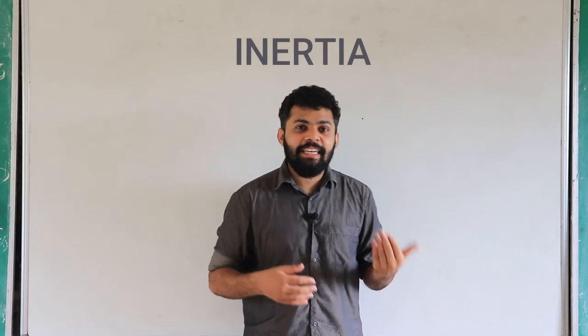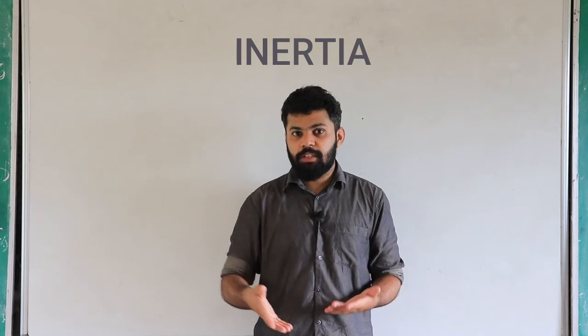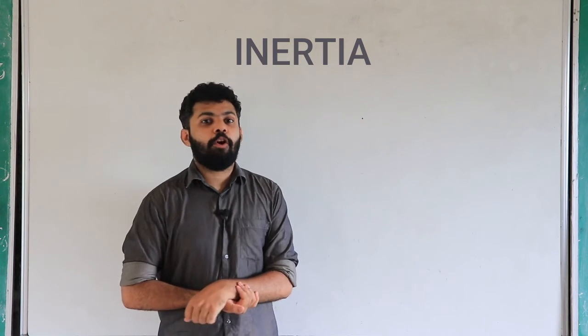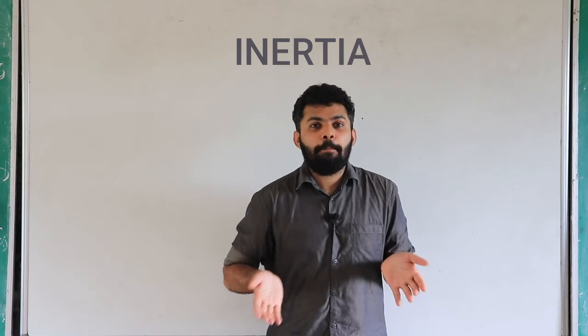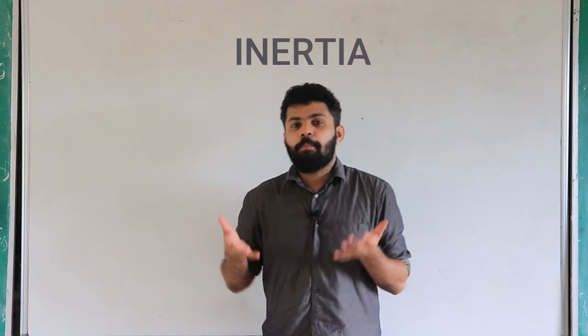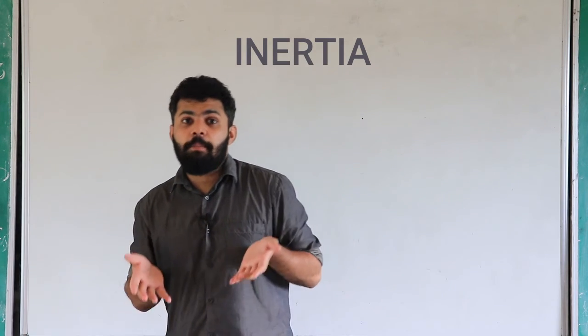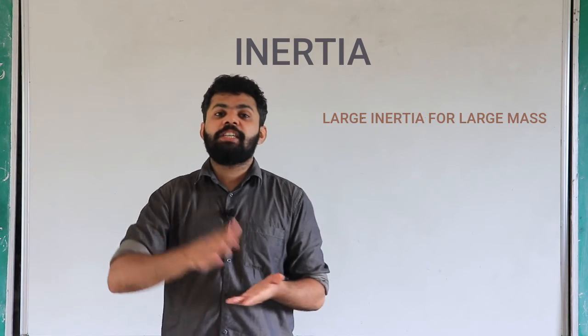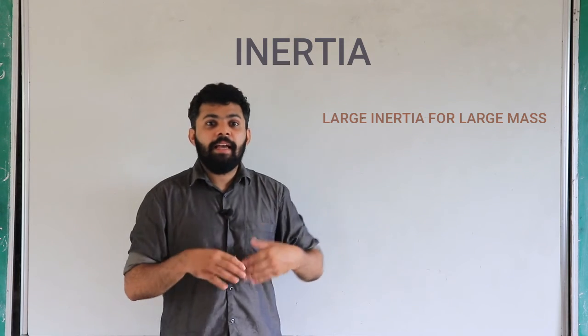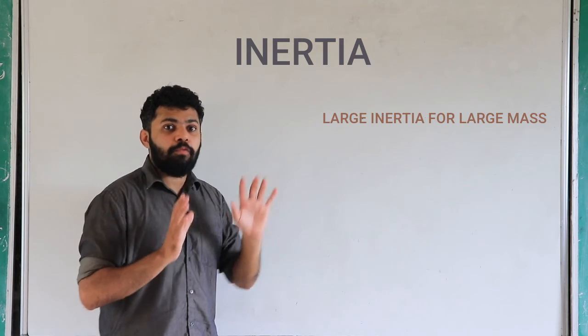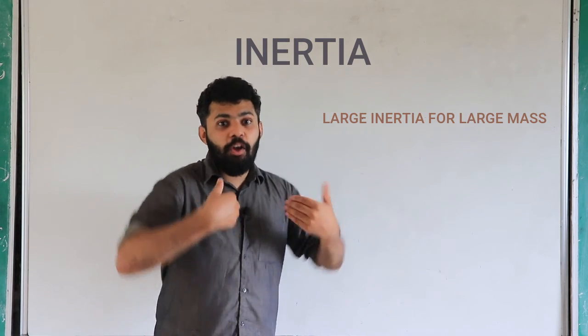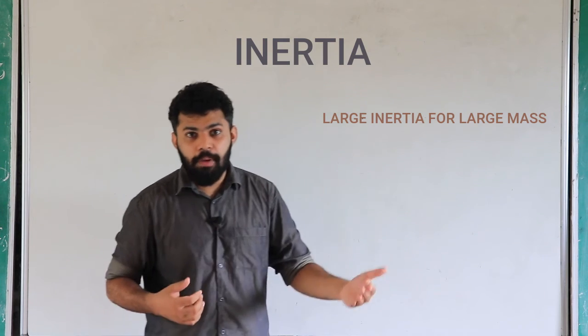That tendency leads to inertia. This inertia has a property, that it depends on the mass. If the mass is higher, the inertia will be higher. That's why we require more force to move a heavier object, because it has more mass and the inertia will be higher.